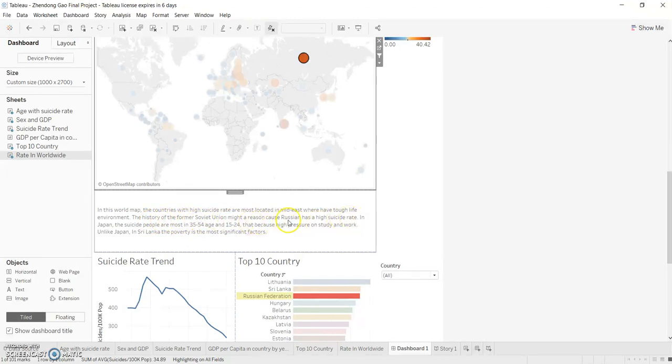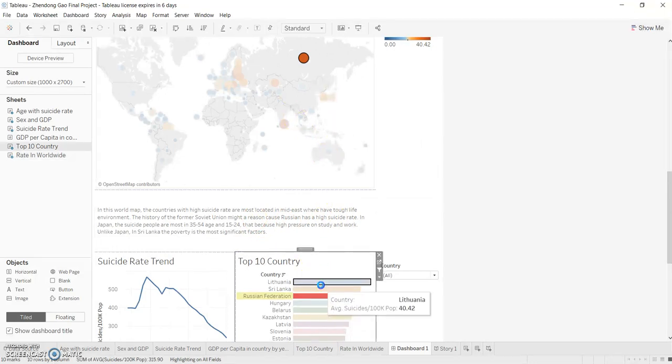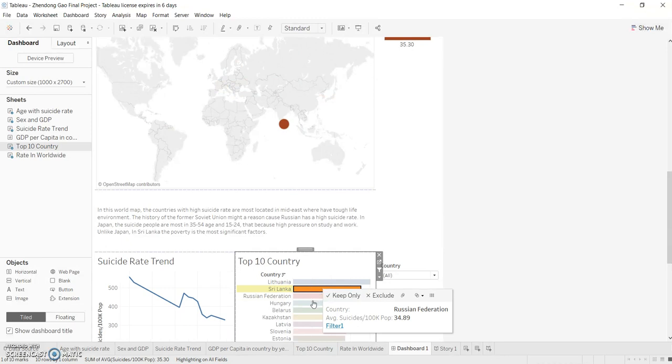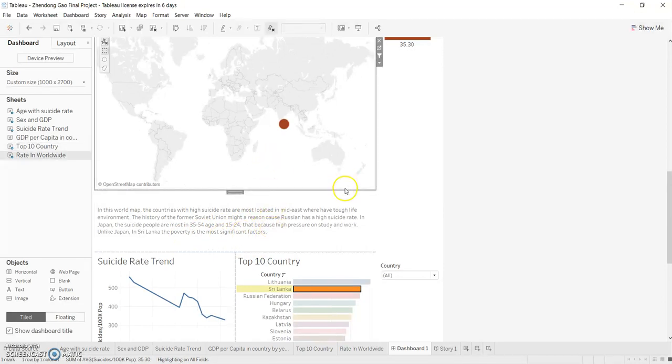And here, Sri Lanka, because of the high poverty rate. Poverty is the most significant factor causing the high suicide rate in that country.